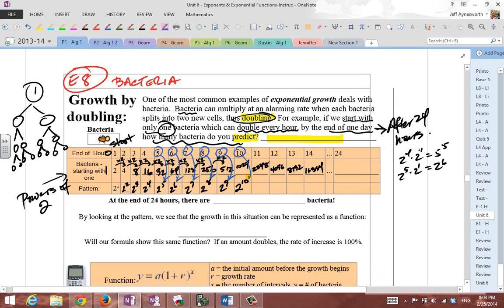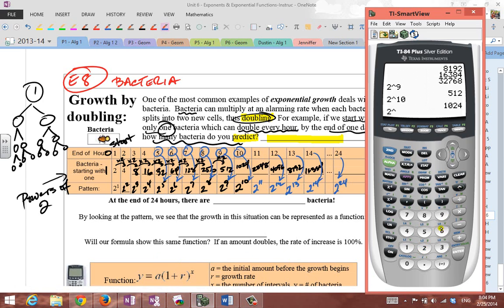All right, so after the 10th hour, there's 2 to the 10th bacteria. After the 11th hour, there's 2 to the 11th. After the 12th, it's 2 to the 12th. After the 13th hour, there's 2 to the 13th bacteria. After the 14th hour, there's 2 to the 14th bacteria, which is 16,384. Well, after the 24th hour, there should be 2 to the 24th bacteria. What's that? Well, let's figure that out. All right, so here we go. 2 to the 24th.